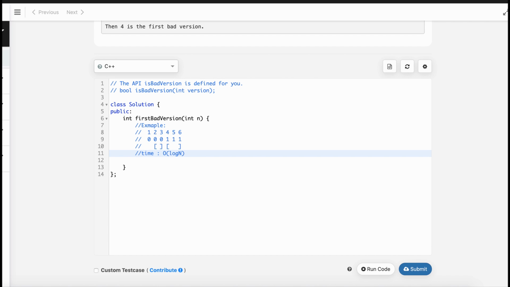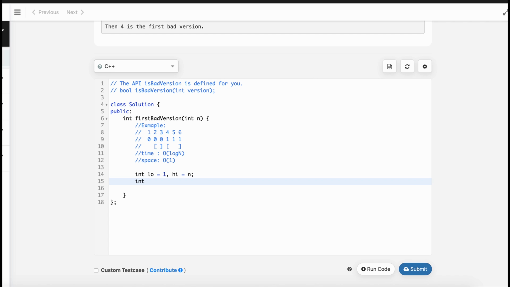And for now let's consider the space complexity. Space complexity would be constant, because we are not using any extra space. So let's go with the binary search. We will define the range of the boundary that we are interested in for binary search. The low boundary will be 1, and the high boundary will be n. In this range we will be doing binary search.